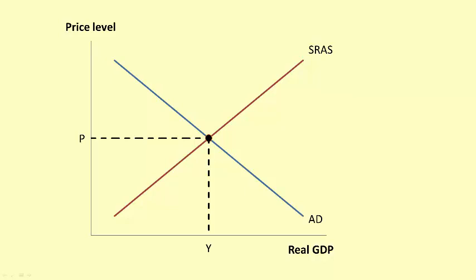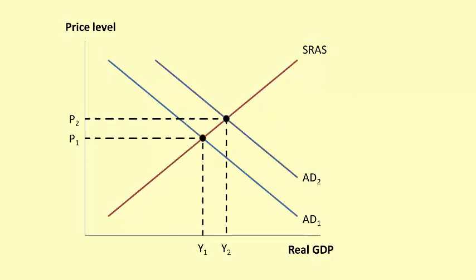In the short run, real GDP and the price level in the economy is determined at the intersection of the downward sloping aggregate demand curve and the upward sloping short-run aggregate supply curve. Take a look at the graph. In the short run, the real GDP in the economy is Y, and the price level is P. Since aggregate demand is equal to short-run aggregate supply, there is no reason for producers to change the level of output, and there are no upward or downward pressures on the price level.